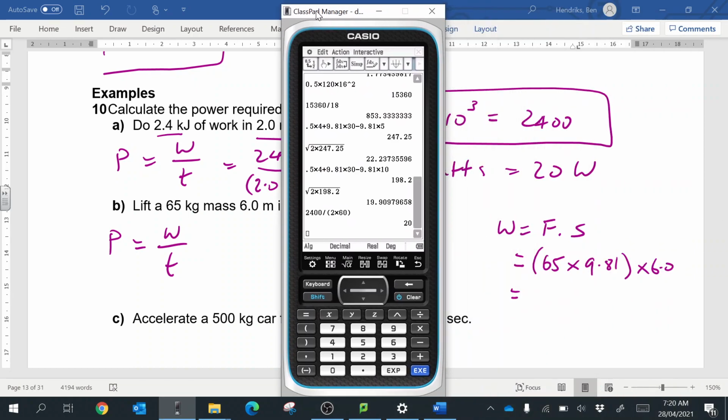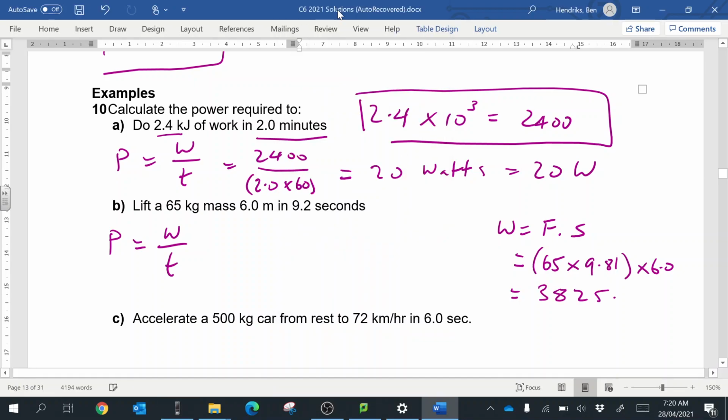Let's have a look. So 65 times by 9.81 times by 6.0. Okay, so we can say that that is 3,825.9 joules.